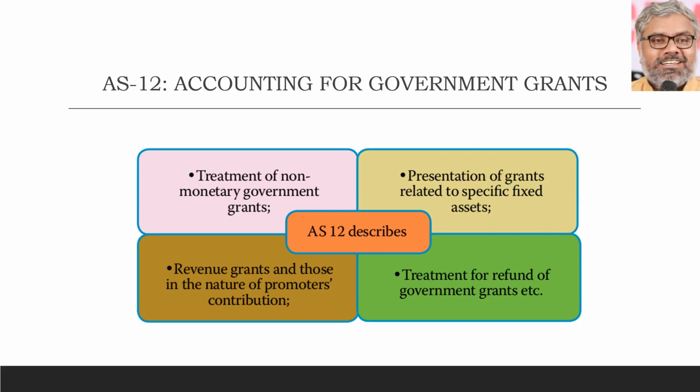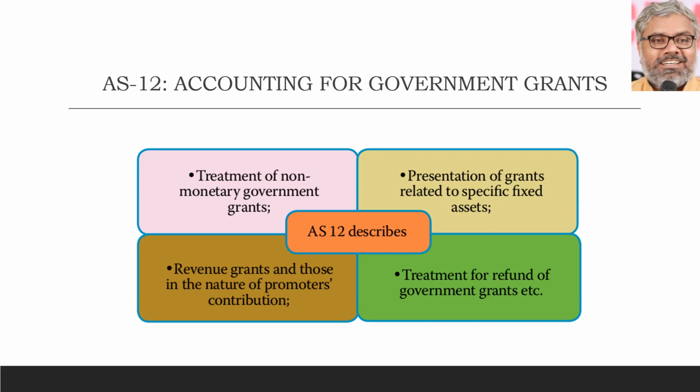And not only that, revenue grants. Rare this is, not generally quite common, but still, whatever the rarity it is, Accounting Standard 12 tells us how to treat revenue grants. Revenue grants are those which are given by the government to the organizations for meeting their day-to-day expenses, for their regular activities and operations. How to treat them is one point.